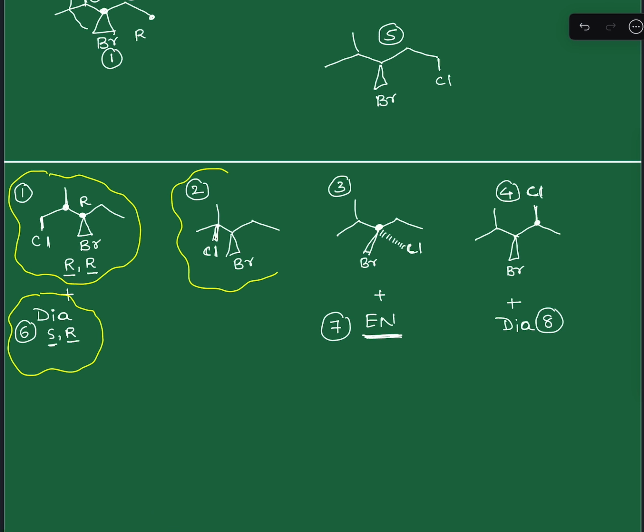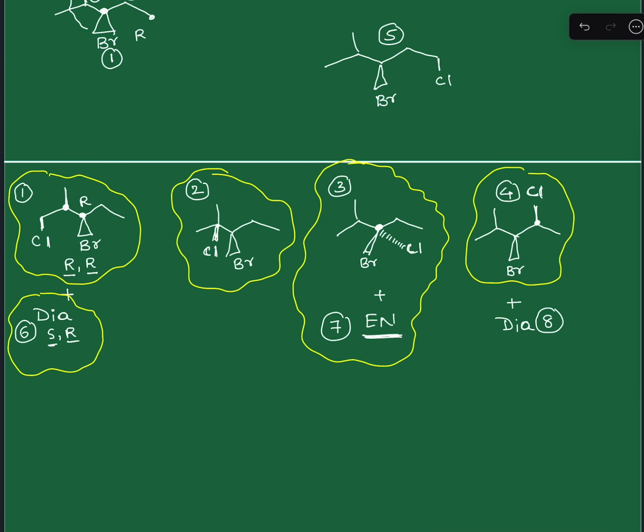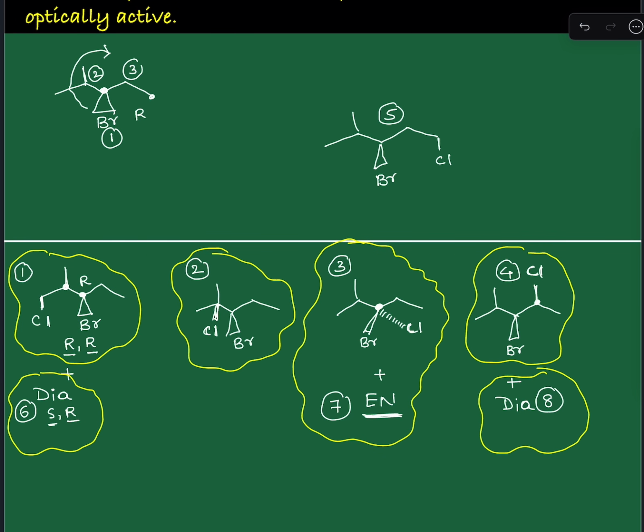But if you carefully observe, 3 and 7 are enantiomers, therefore they boil at the same temperature and will be present in the same fraction. And 4 and 8 are diastereomers, therefore they have different boiling points. This is one fraction, this is one fraction, and of course this is also one fraction.